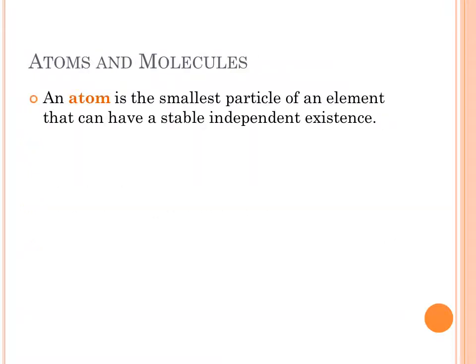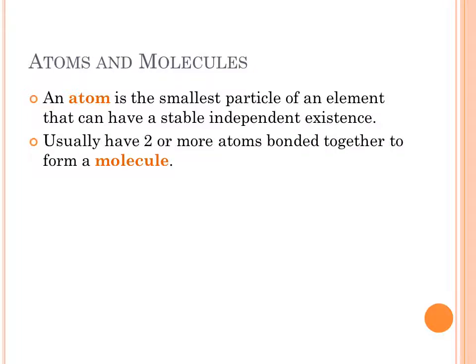The atom is the smallest particle of an element that can have a stable, independent existence. Yes, we stated we can split the atom, but then it's no longer that element. Or certainly it's no longer an atom, because you've got a bunch of subatomic particles. Two or more atoms bonded together form a molecule.